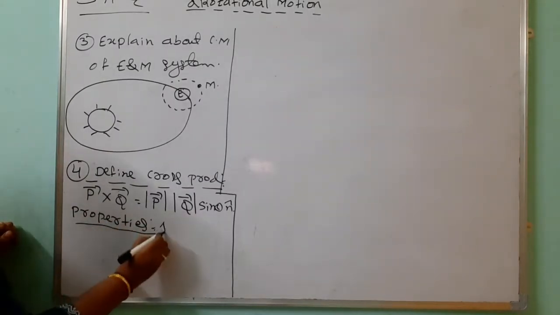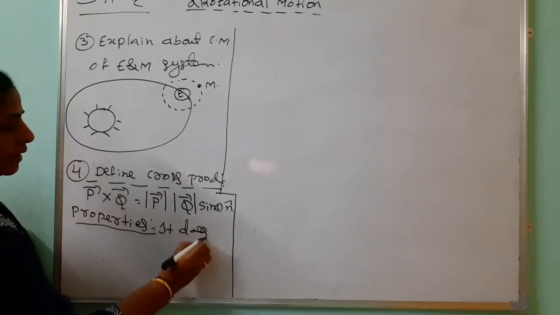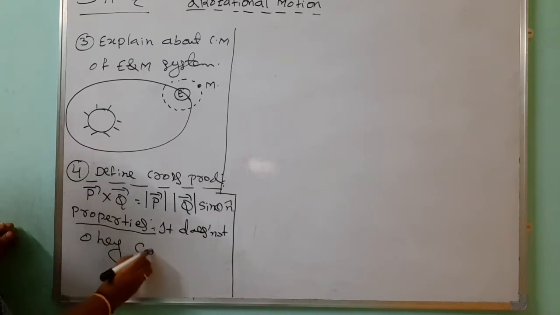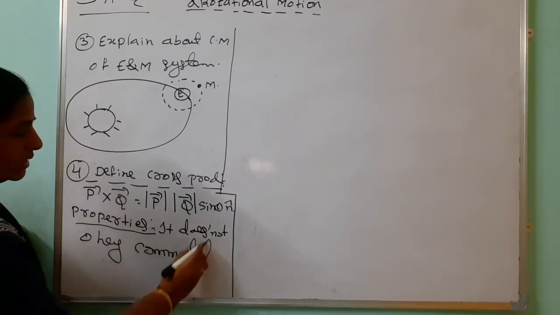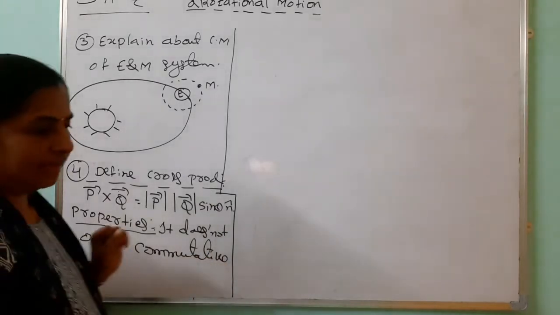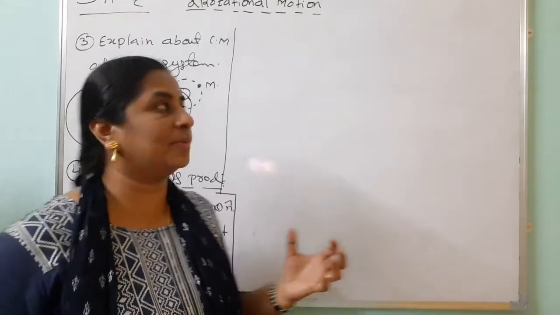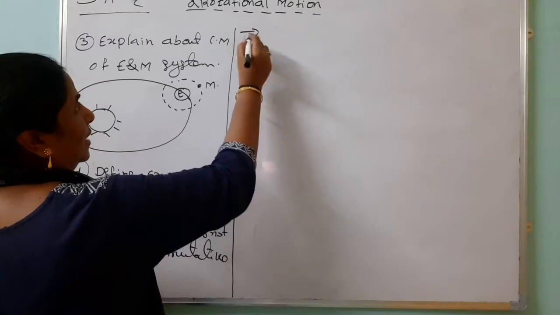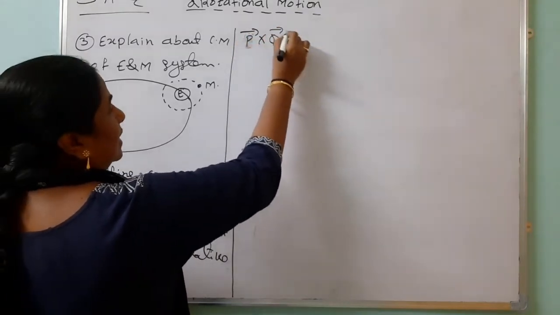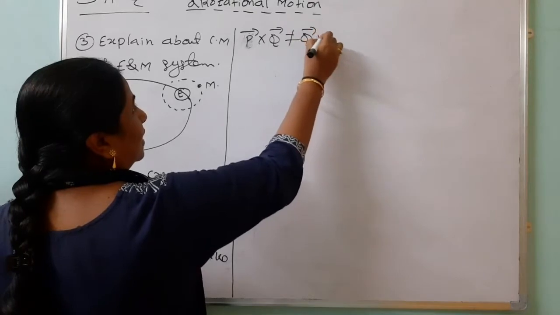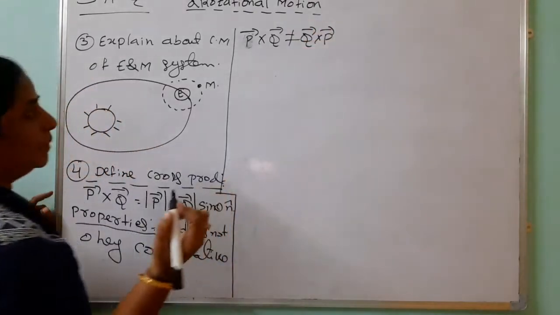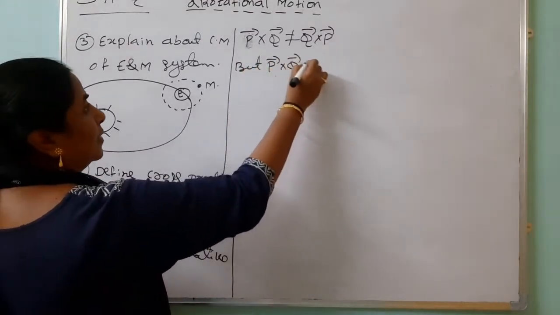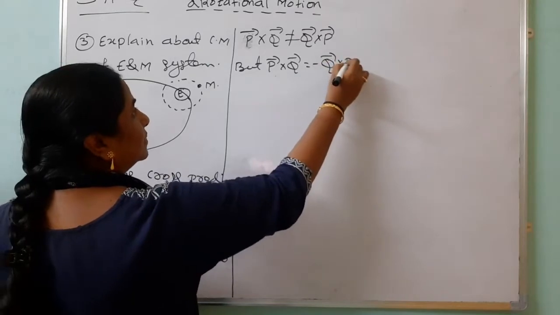See, it does not obey the commutative law. What is the commutative law? Generally you can say AB equals BA. But for the cross product, P bar cross Q bar is not equal to Q bar cross P bar. So it does not obey the commutative law. But P bar cross Q bar equals minus Q bar cross P bar.